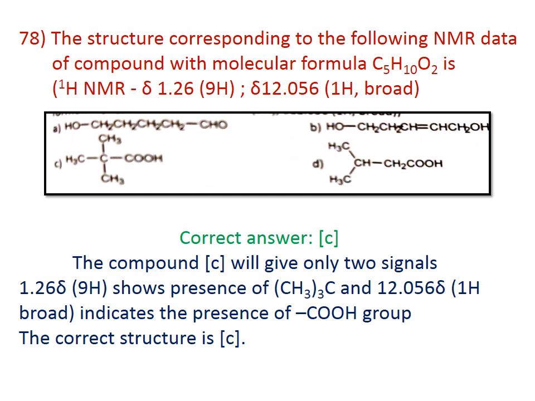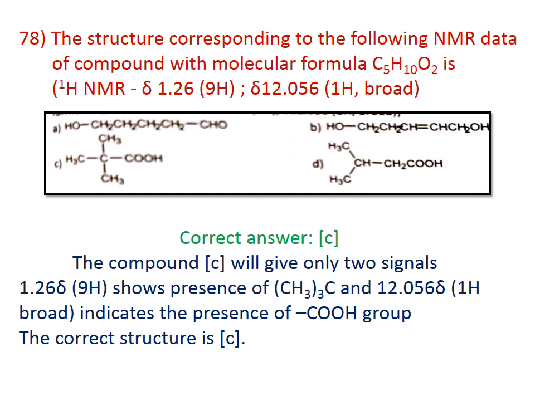Question number 78. The structure corresponding to the NMR data of the compound with the molecular formula C5H10O2 is. Here this compound shows only 2 NMR signals. One for 9H, that is 1.26 delta 9H, that indicates it may be a tertiary butyl group. The second one is 12.056, 1H broad, that indicates the presence of a carboxylic acid group, COOH, with the tertiary butyl group attached to the carboxylic group. Therefore, the correct answer for this question is C.